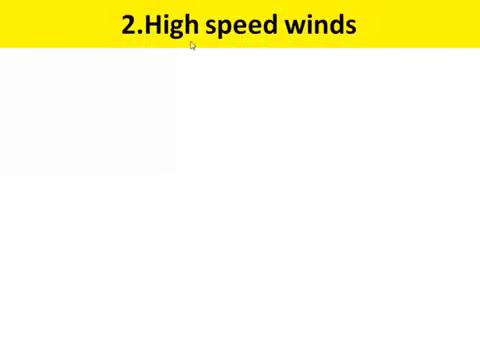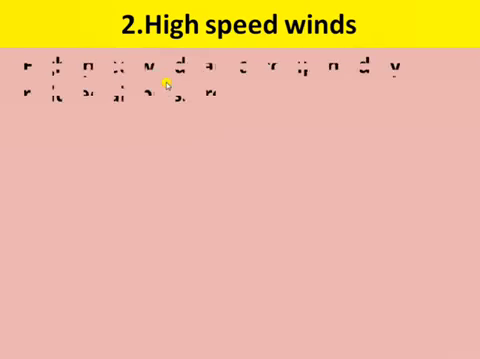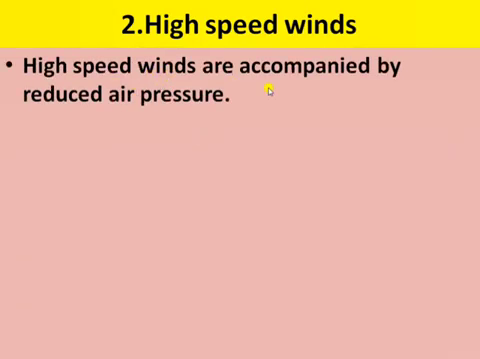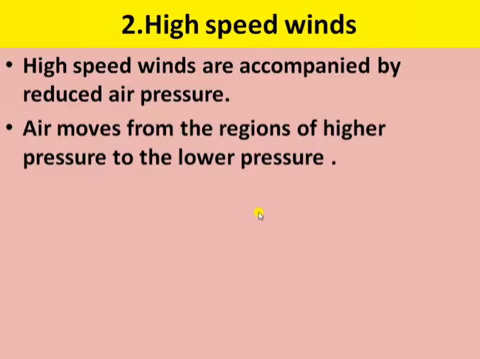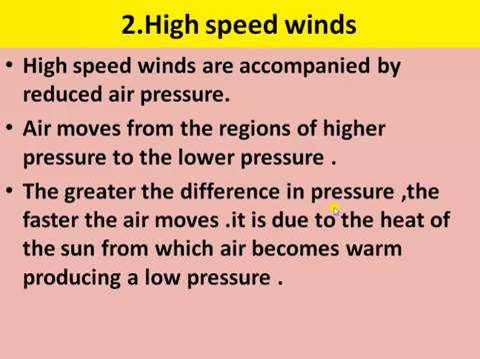Next is the second topic, high speed winds. What are high speed winds? Firstly, high speed winds are accompanied by reduced air pressure. Air moves from the region of higher pressure to the lower pressure. The greater the difference in pressure, the faster the air moves. More the difference in pressure, the faster the air moves. It is due to the heat of the sun, from which air becomes warm, creating a low pressure.